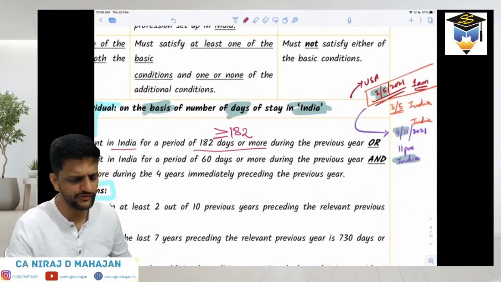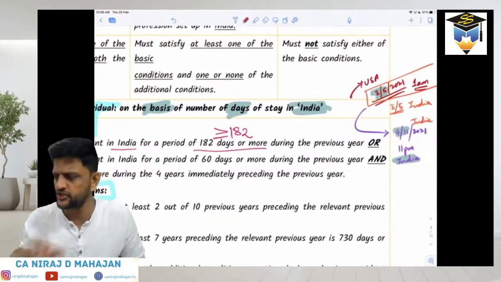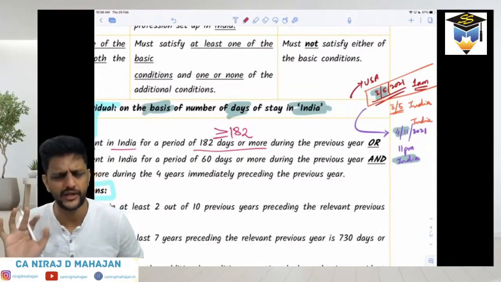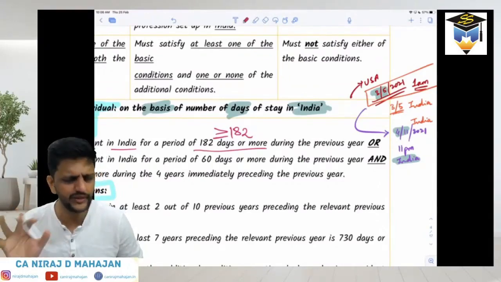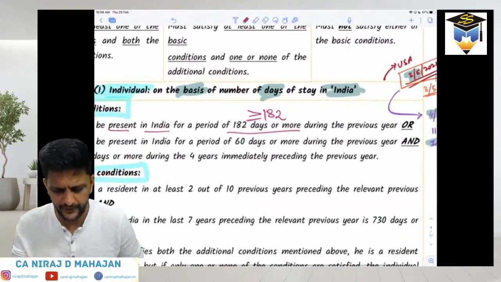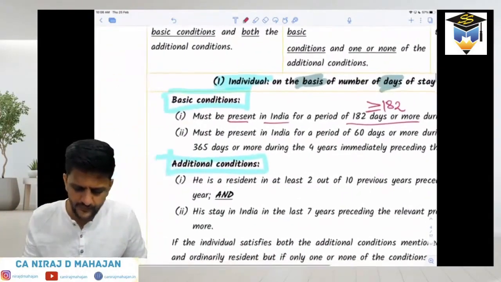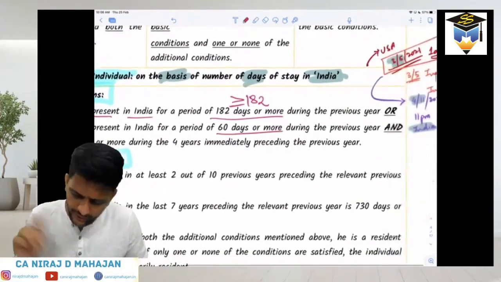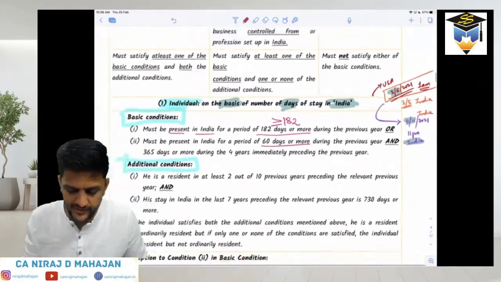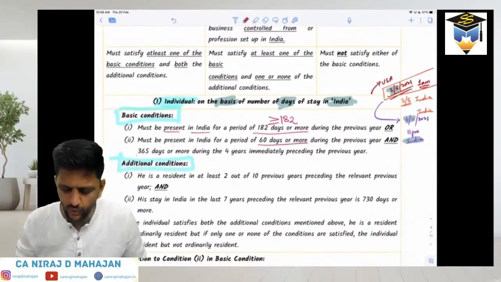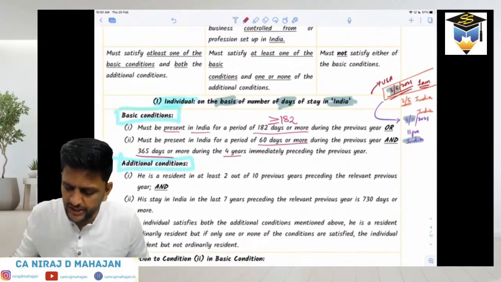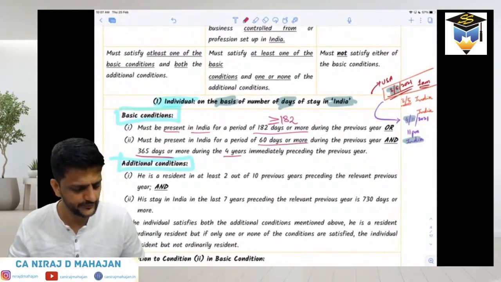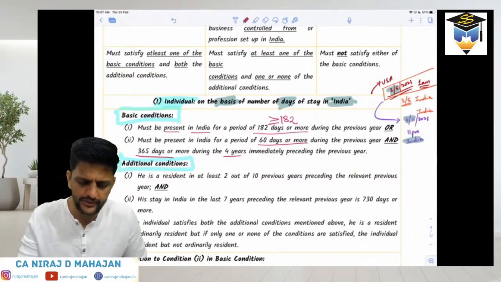Previous year is as good as your financial year. So during the year in which he is earning income, he should be in India for at least, bachcho, 182 days. All of that we will understand. Don't worry. Or he must be present in India for a period of 60 days or more during the previous year, and in the same sentence, 365 days or more during the 4 years immediately preceding the previous year. This may be a little bit of a bouncer for you now. Okay, pay attention. What are we doing? These basic conditions. Pay attention.